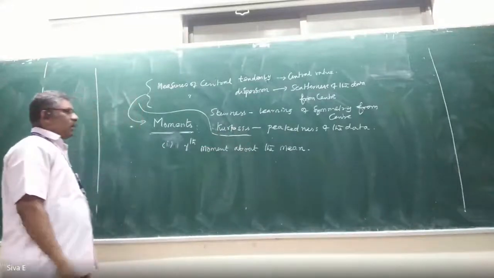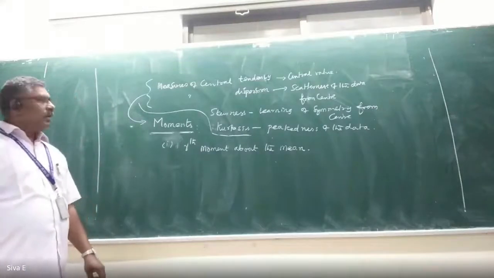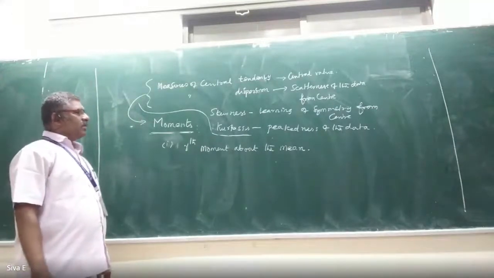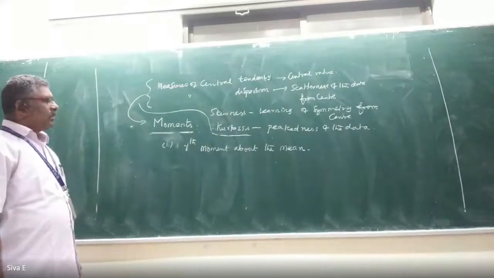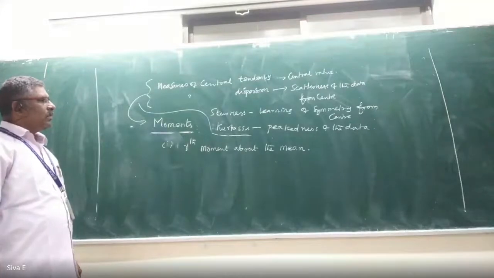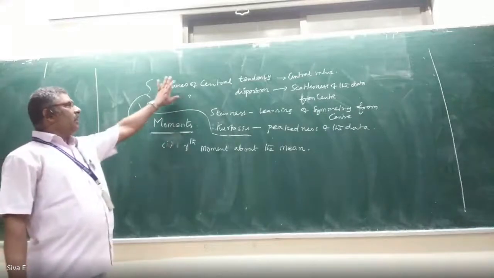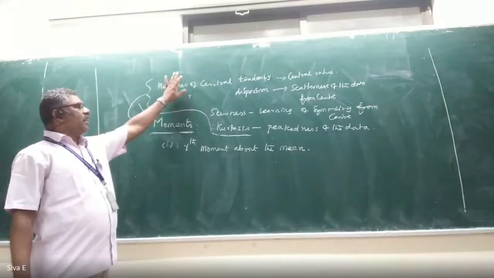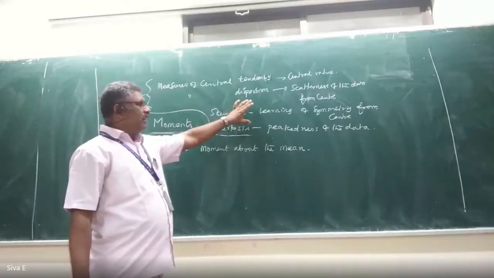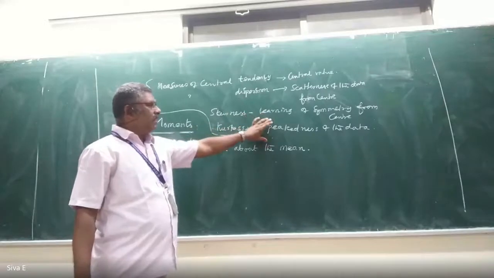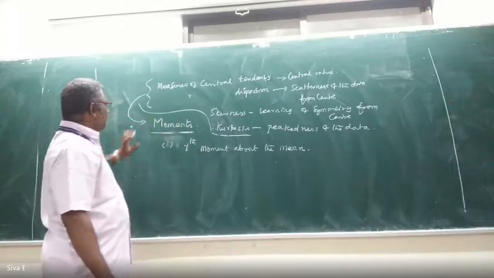Kurtosis means peakedness of the data. Within a single data, we are doing all the things. We can find the central value, we can find the scatteredness of the data, we can find the symmetry from the center, and then we can find the peakedness of the data. Everything is contained in the single topic moments.